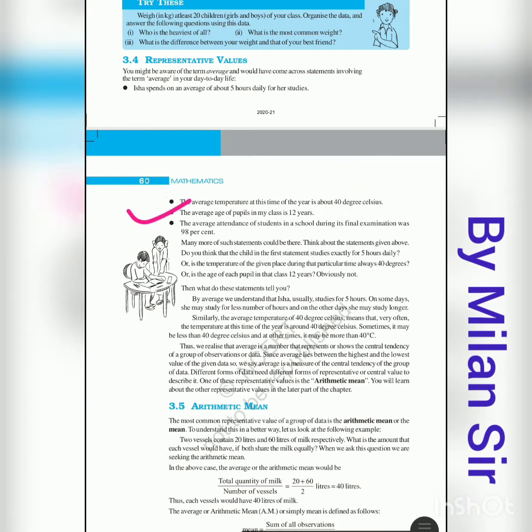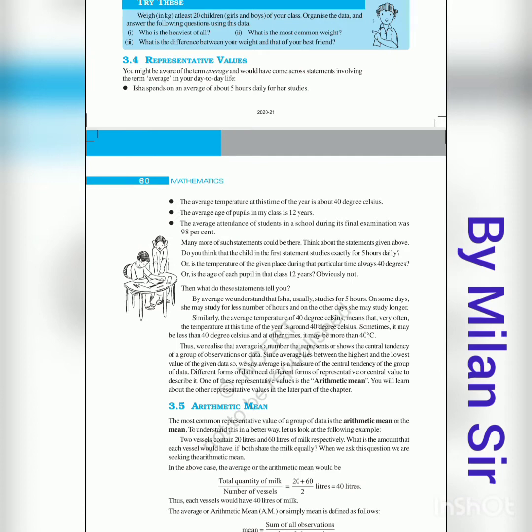The average age of pupils in my class is 12 years. This will represent the age of all the students in a class, right? The average attendance of a student in a school during its final examination was 98 percent. This will represent all the attendance of the school, right? It is called a representative value, and it is called a central tendency. It's called measures of central tendency.